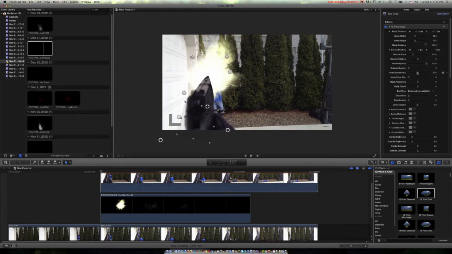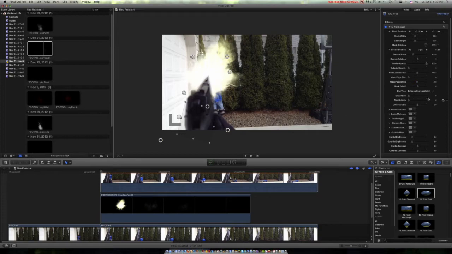So now what we're gonna do is we're gonna mess with the roundness, not really the roundness. Okay, so now we're going to mess with the feathering of the mask. So as you can see, that adjusts how much the edges of the mask are actually hard and edged like that.